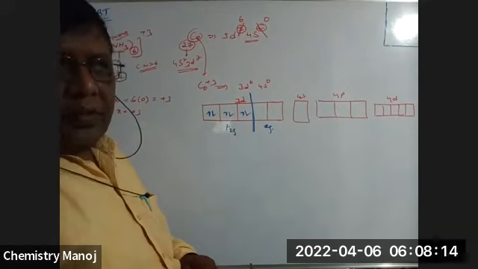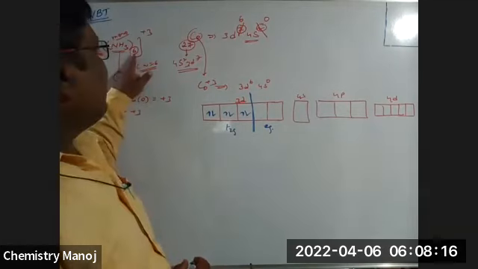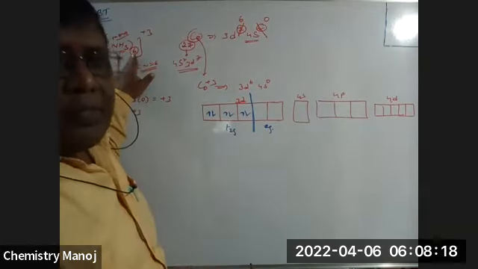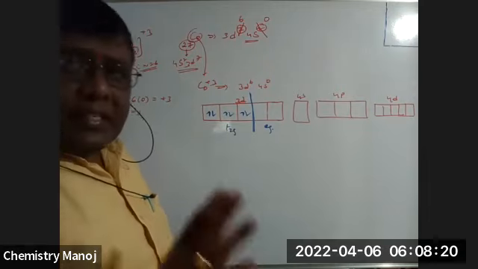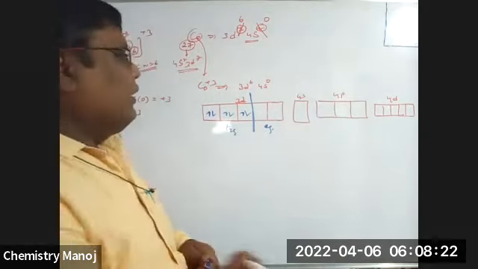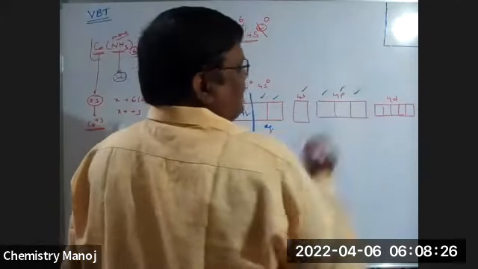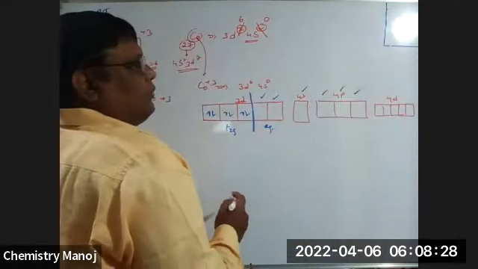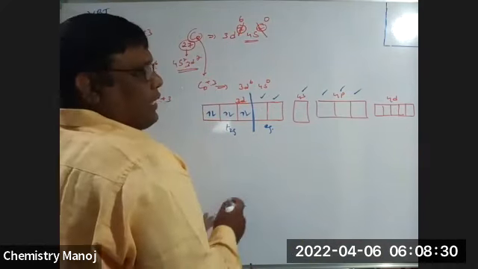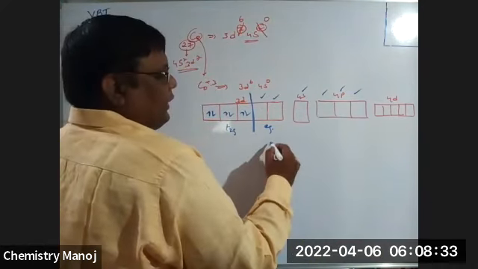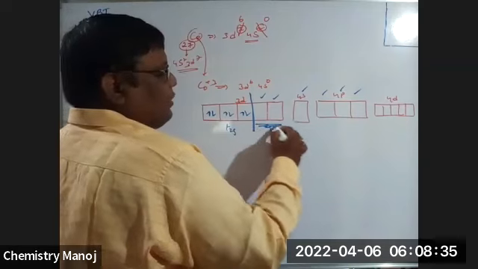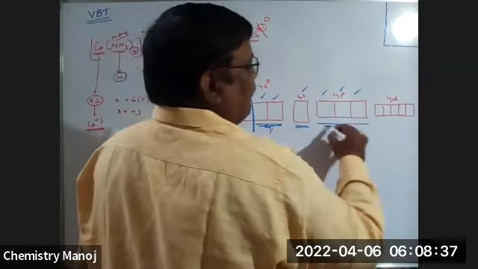Now, how many ligands are there? 6 ligands, that is coordination number 6 here. So we can choose 6 empty orbitals: 1, 2, 3, 4, 5, 6. That is 2 3d orbitals, 1 4s orbital, 3 4p orbitals.